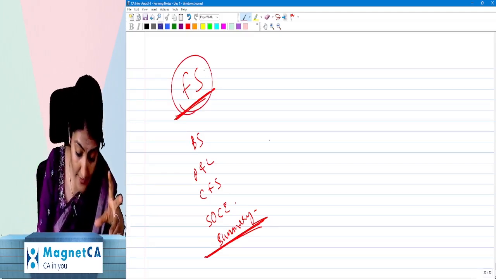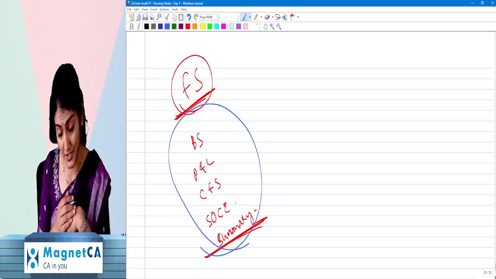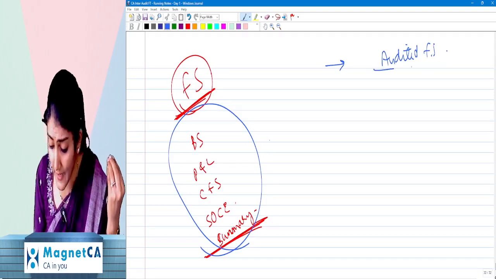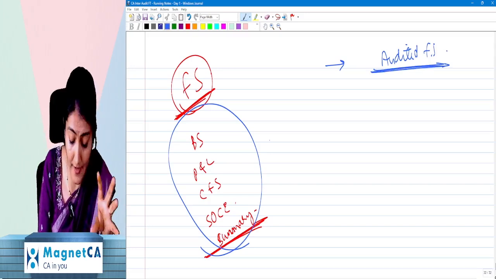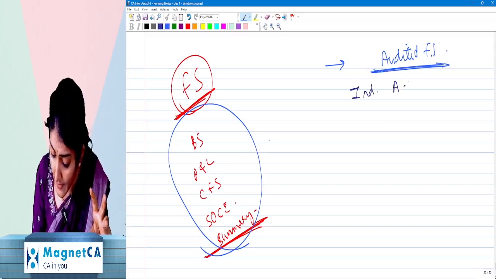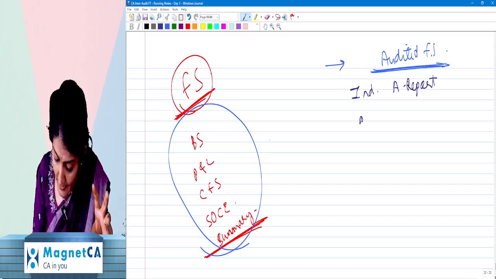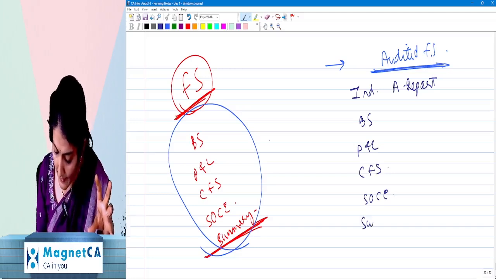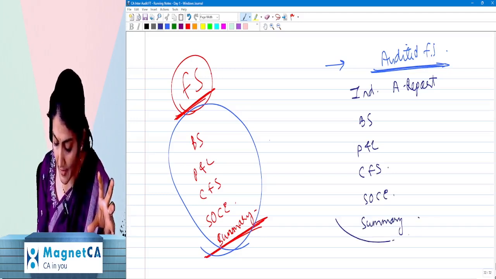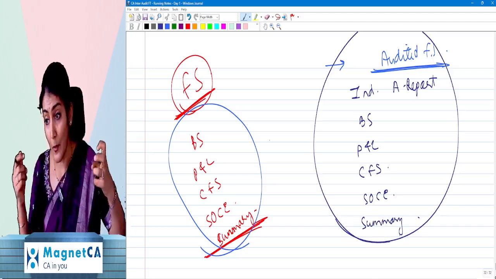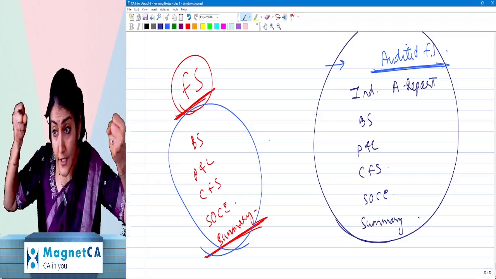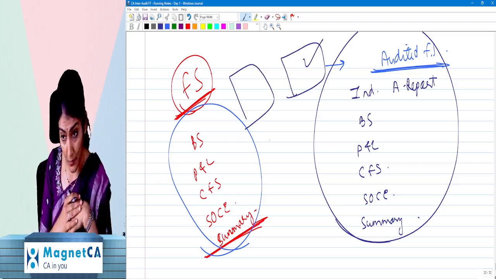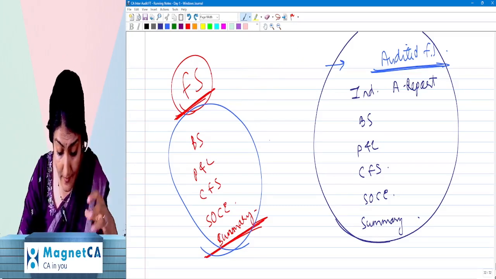But the same financial statements, if our CA uncle has checked them, become the audited financial statements. On top of the financial statements, document number one is the independent auditor's report. And then after that you see the balance sheet, profit and loss, cash flow, SOCE, and then the notes. Oh my God, the value has gone from 7 lakh to 70 lakh. Why? Because now they are the audited financial statements. It's not only the t-shirt, it's the Nike t-shirt now. You understand that?